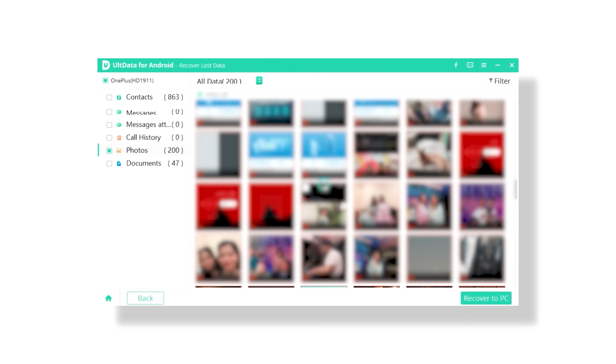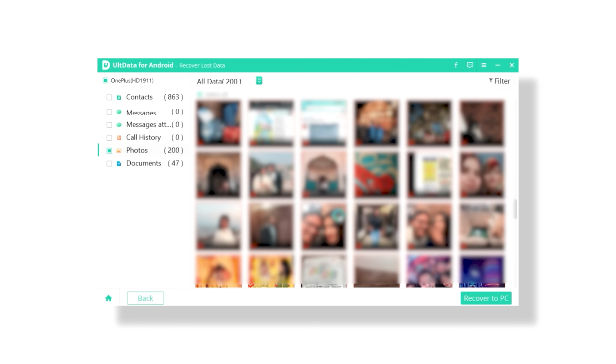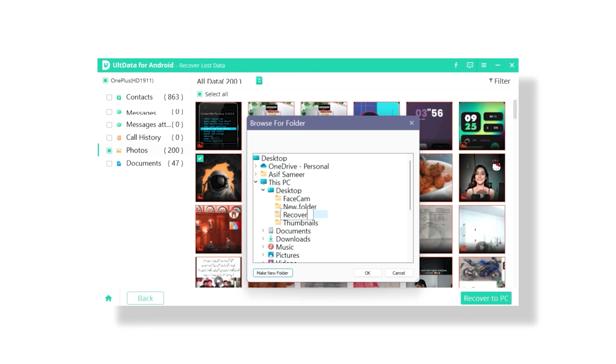Now, once the scan is complete, you will see a list of recoverable files. Just select the ones you need and click Recover to get them back in no time. It's as simple as that.